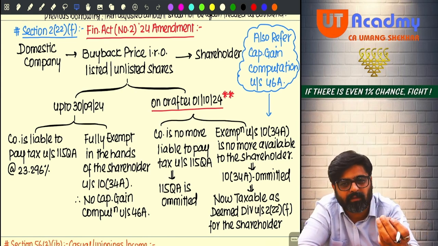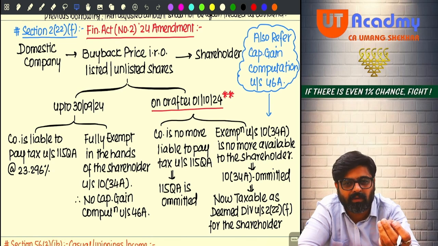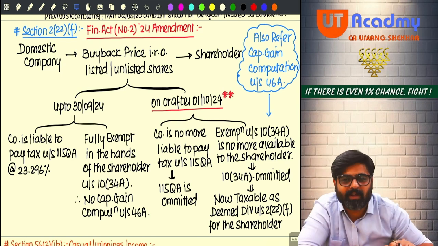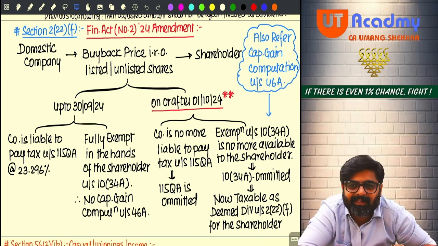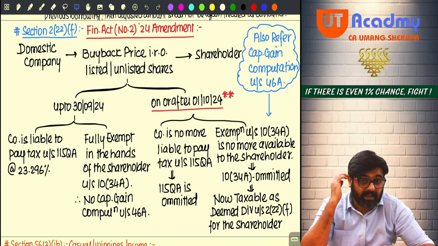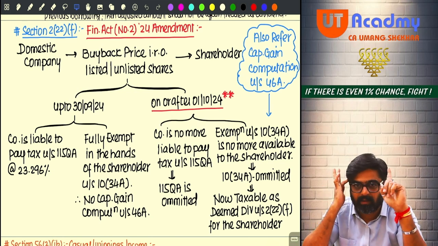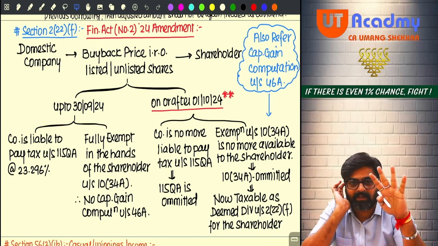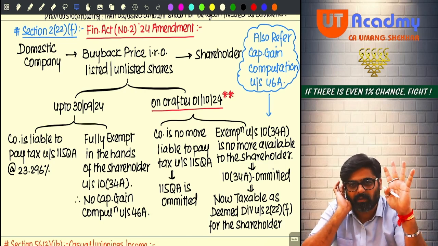If we wanted to take 20% only from you, then it was better to take 20% under 115QF from the company only, no? This entire thing I have explained properly. I hope you remember this. What is the logic and what will be the tax treatment? Will you be able to do it?